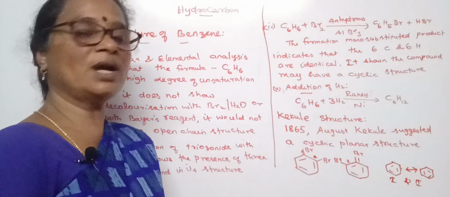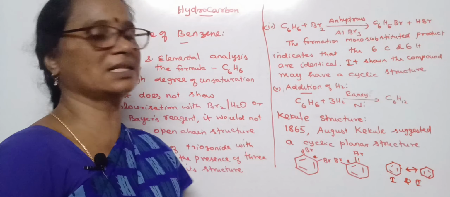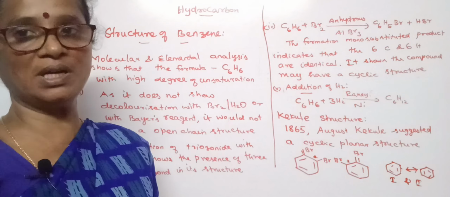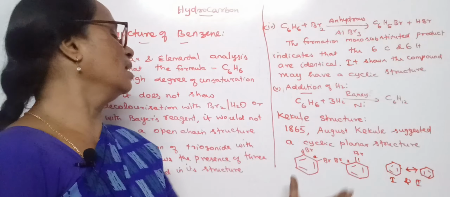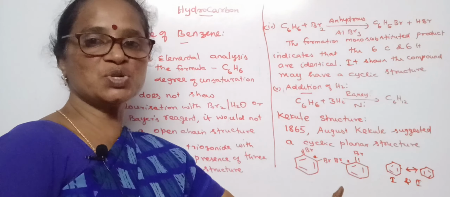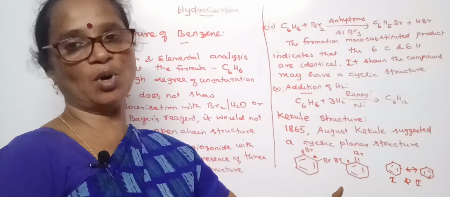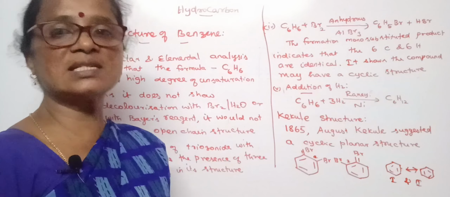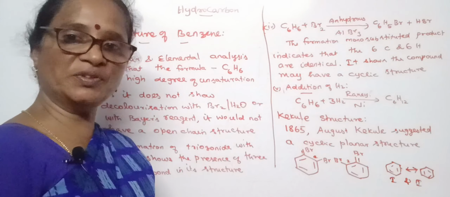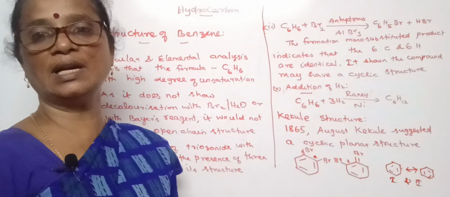Though Kekulé proposed the cyclic planar structure for benzene, he fails to explain the unusual stability of the benzene molecule, and why it doesn't undergo addition reaction and prefers to take substitution reaction.